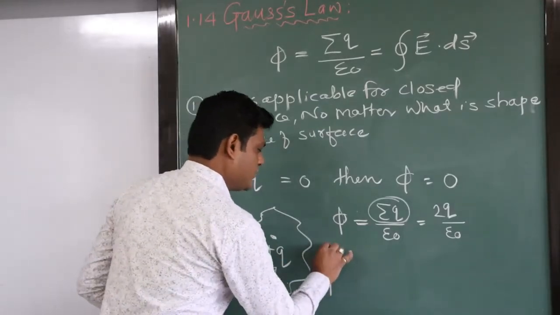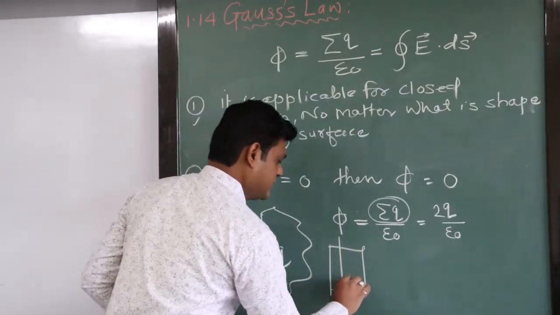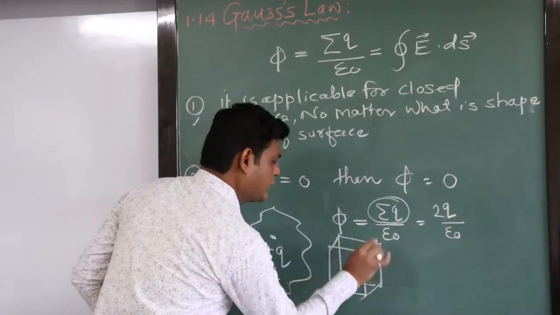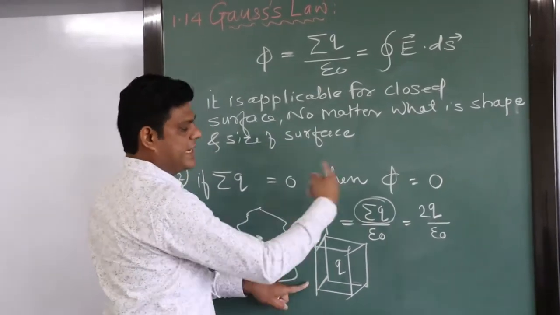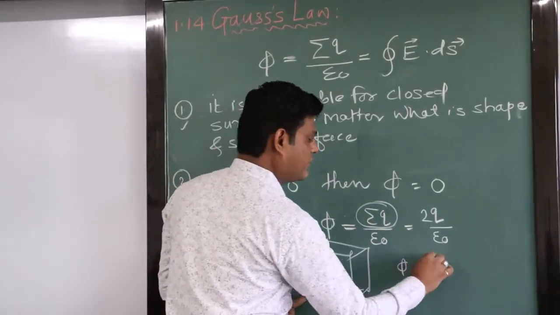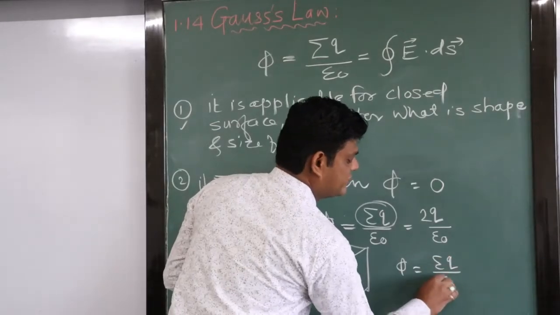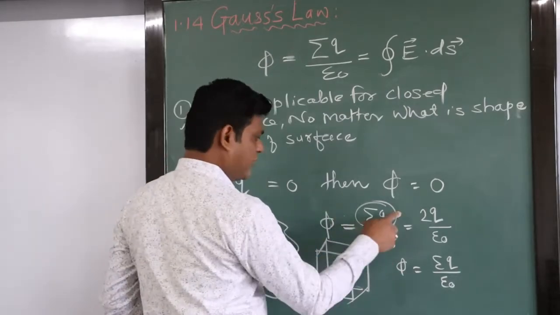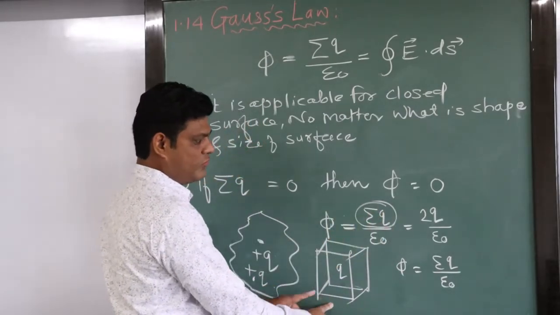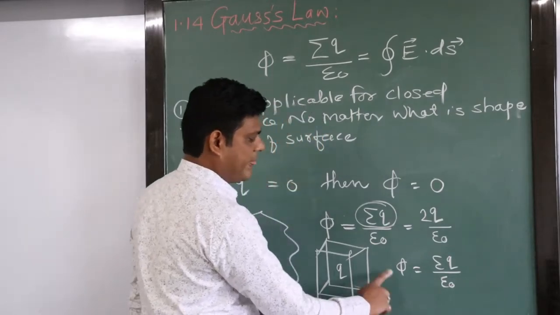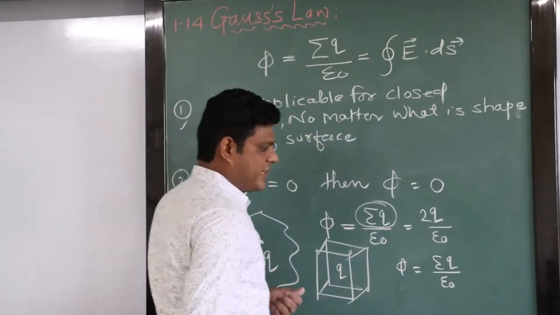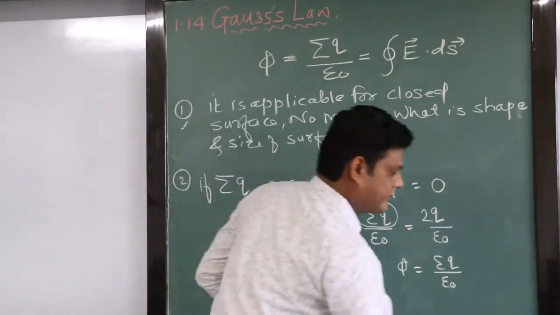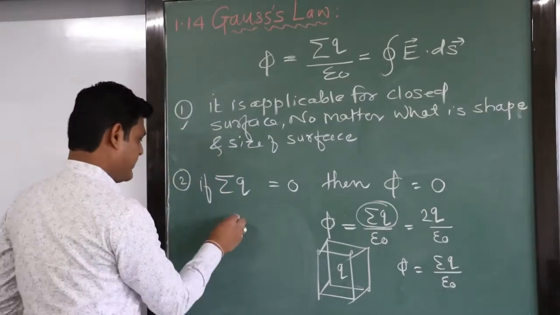Suppose we are having a cube, and the charge enclosed by the cube is suppose q. Then also your answer is flux equal to summation of charge divided by epsilon 0, right? Same for this also we use this formula, and for this shape also we have used this. This is the formula, right? So another example we are going to take. Instead of this, suppose we are having a sphere, right? This is a sphere.